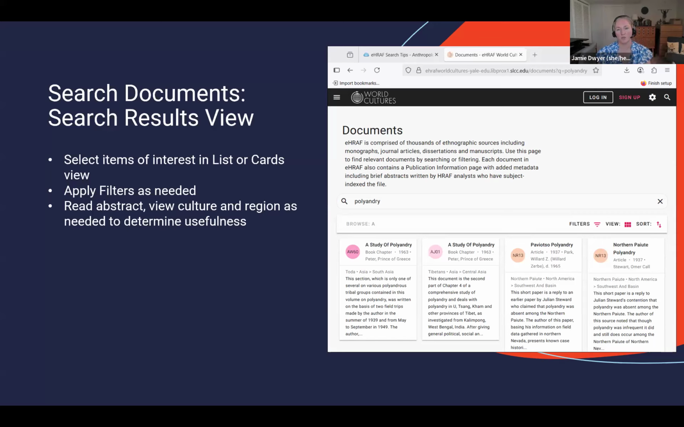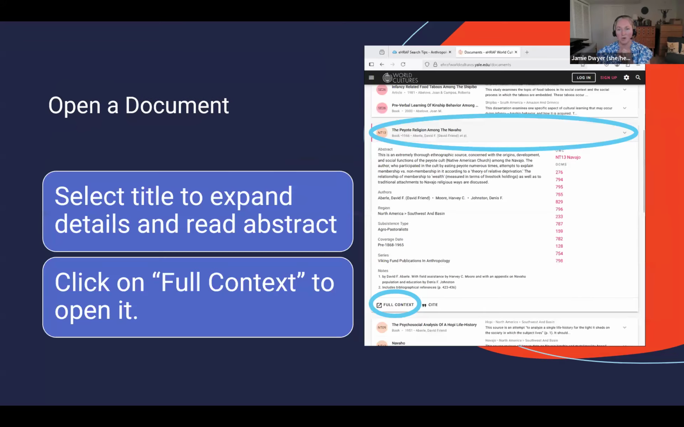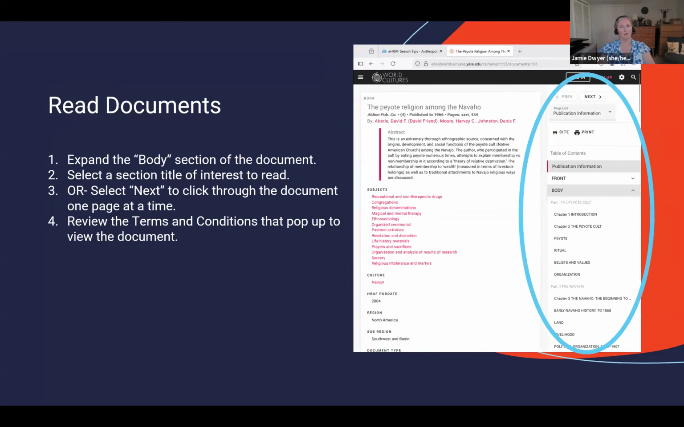And then it's going to tell you the culture that it's studying, as well as the region that the culture is located, and the abstract. The abstract is important. Read through the abstract, decide if it's something you want to pursue, and then click on full context to actually access the document. We're not there yet. We're close.